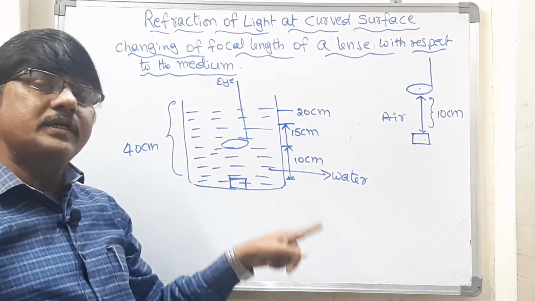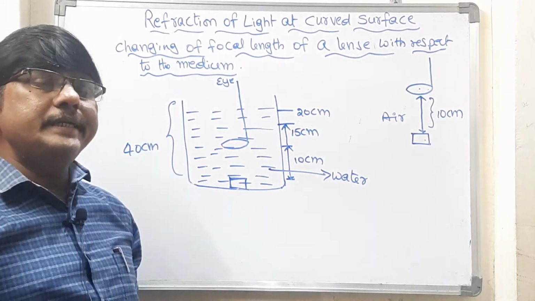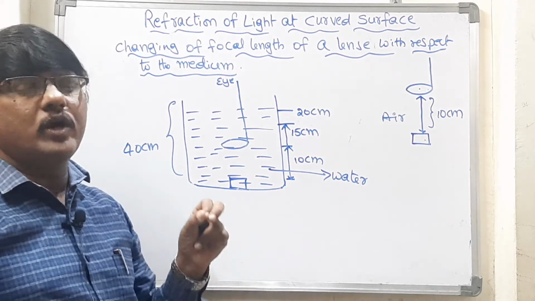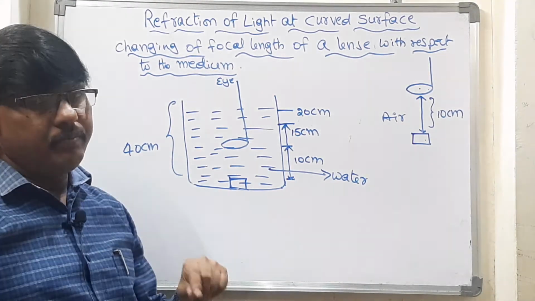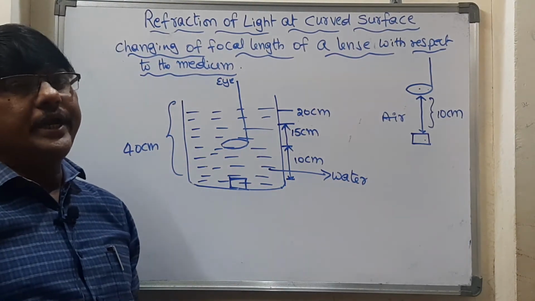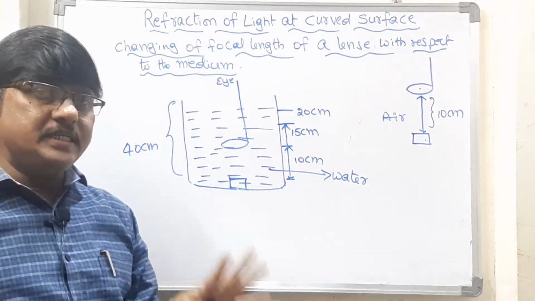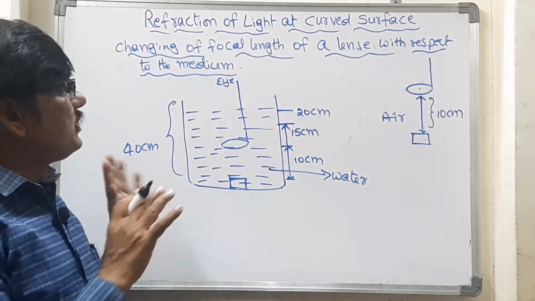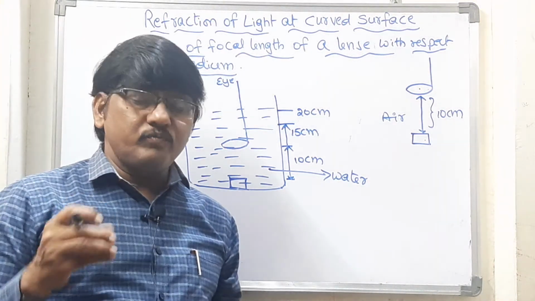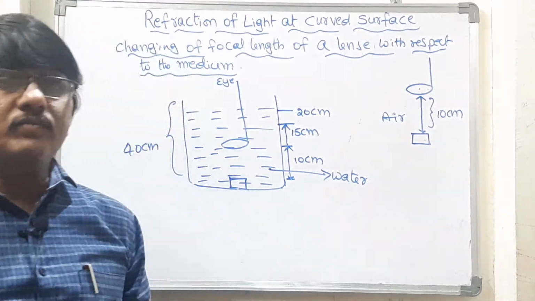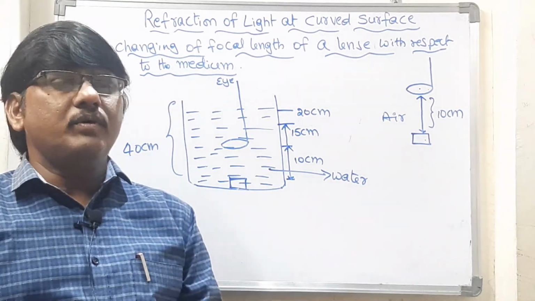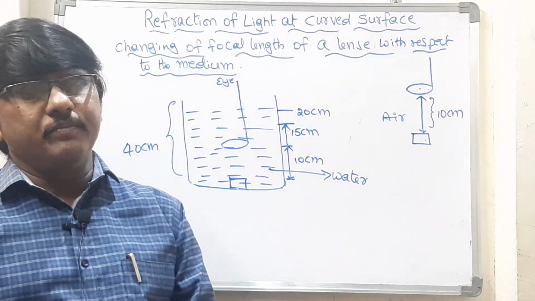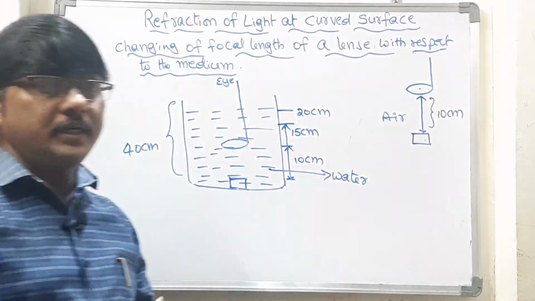So we can conclude that the focal length of the lens changes according to the medium. It changes from medium to medium and is not a constant. Did you understand that? This simple experiment proves that the focal length of the lens is not a constant. Now this is one of the very important essay questions.